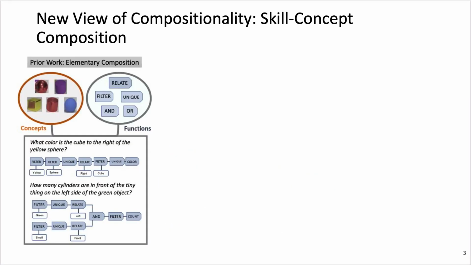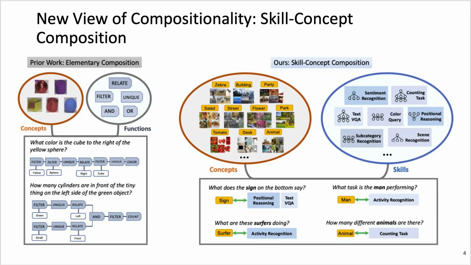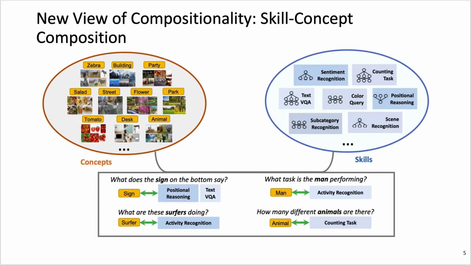How do we characterize this lack of compositional generalization? Prior work has often defined compositionality in VQA as questions that involve complex chains of elementary operations. This is often not seen in human-written VQA questions. In this work, we look to humans. Humans answer questions by executing the relevant skill based on the concepts in the question. Humans can seamlessly compose skills which provide the question context and concepts. This is the view with which we want to evaluate compositionality in models.